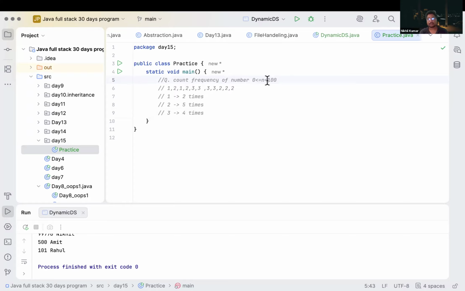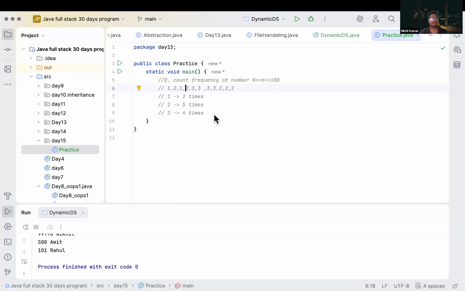So there can be 1 2 5 95 100 65 75, but there will not be any number which is more than 100, like 101 102 103. So how can we calculate it?